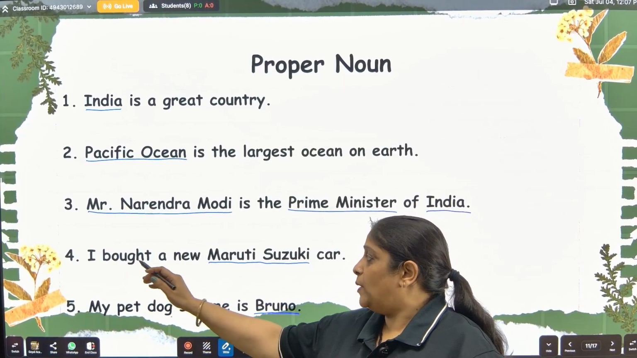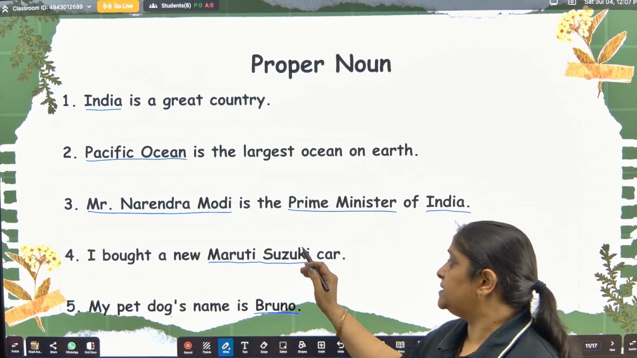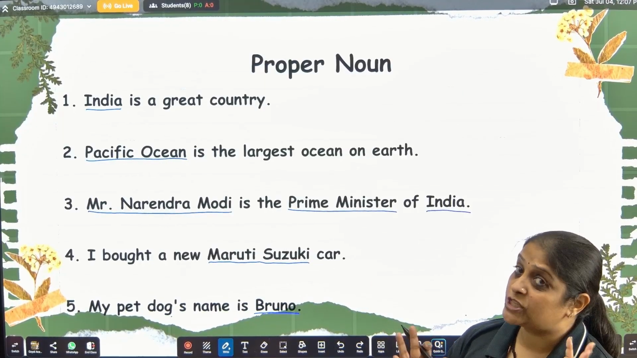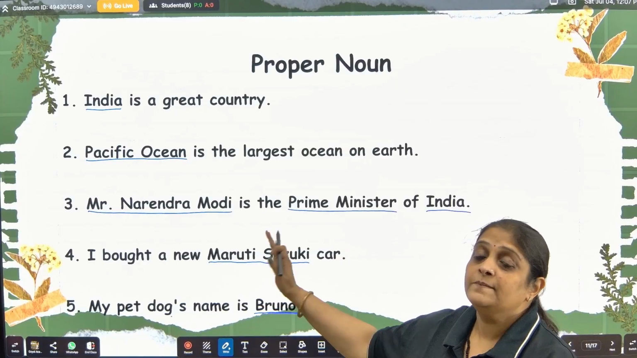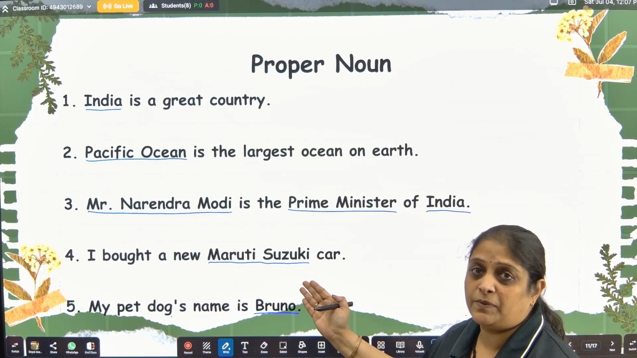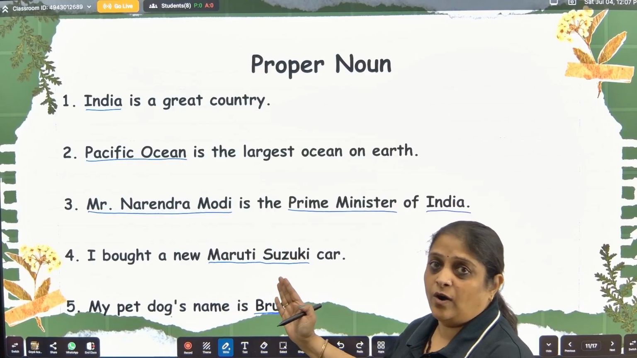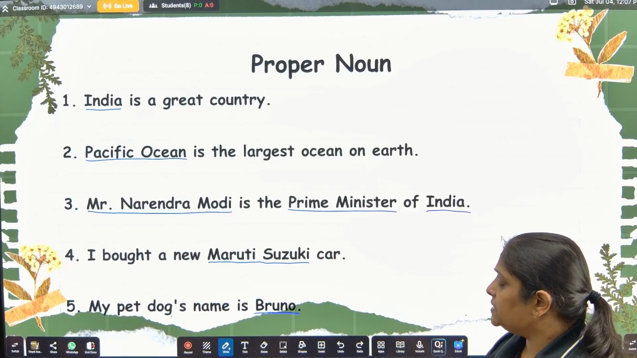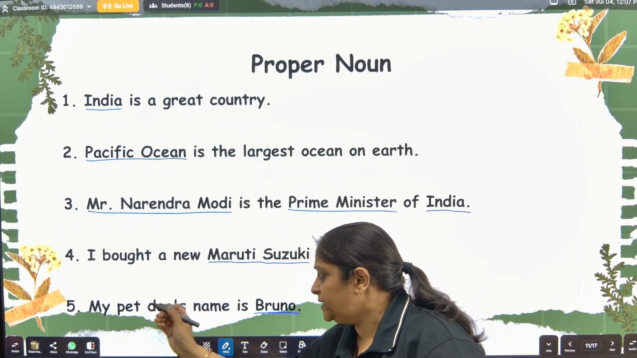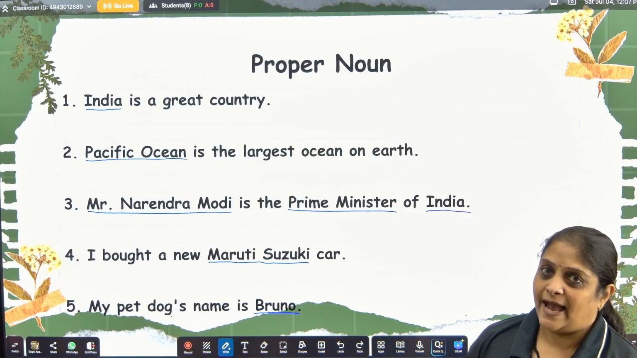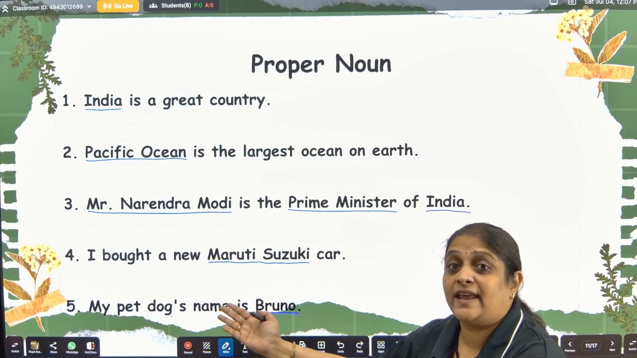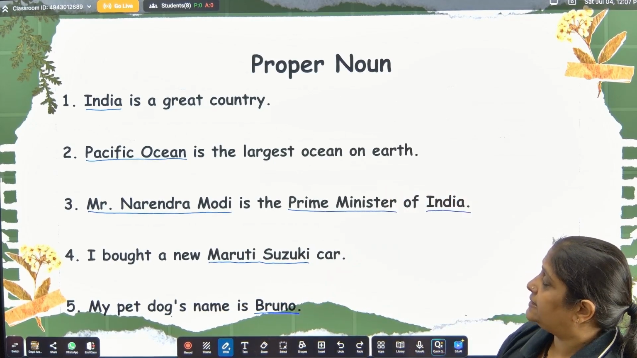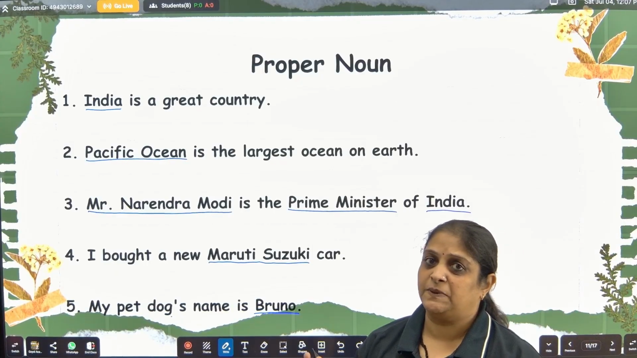Number 4, I bought a new Maruti Suzuki car, right? Now car is a common noun, but I come to know which car. It is specifically said that it is the car from Maruti Suzuki. It's a proper noun because it's the name of a company and a brand of car. So that's why Maruti Suzuki becomes our proper noun. Next, number 5, my pet dog's name is Bruno. As it is saying, the pet dog's name, Bruno. So Bruno becomes the proper noun. So these are the examples of proper noun. I think this must be clear until now.